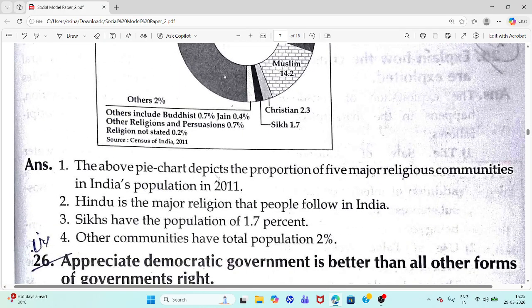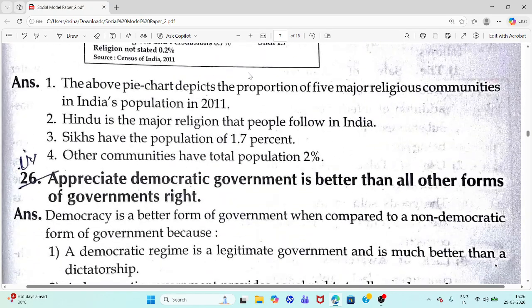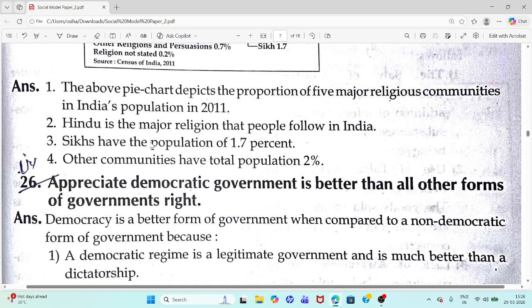Answer. The above pie chart depicts the proportion of five major religious communities in India's population in 2011. In India's population, Hindu is the major religion that people follow in India. You can see percentage 79.8. Sikhs have the population of 1.7%. Other communities have total population 2%.